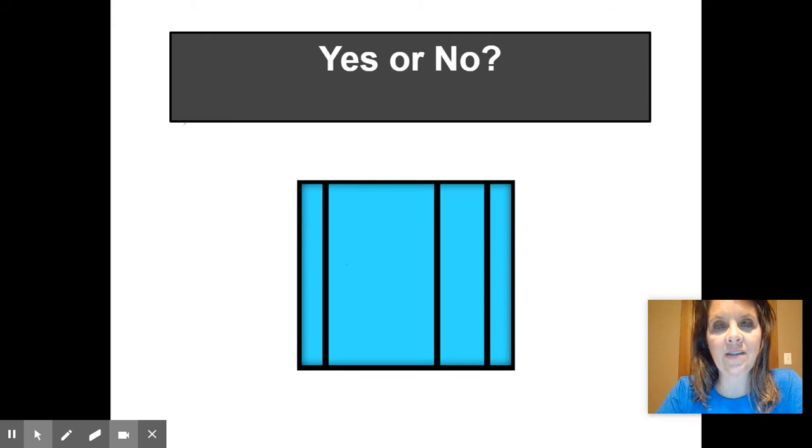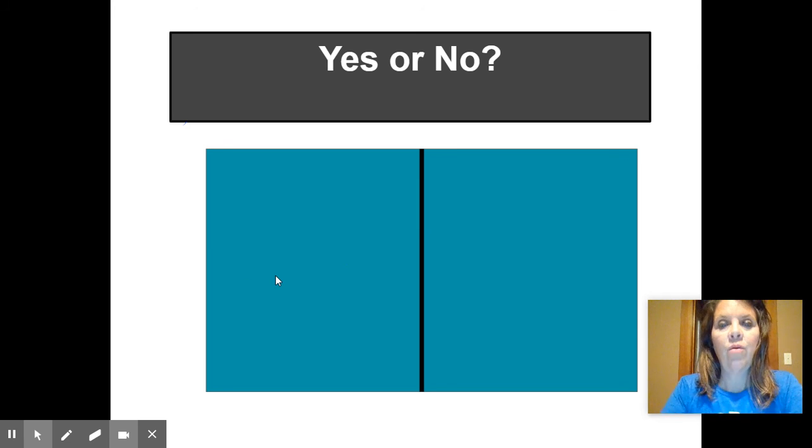How about this rectangle? Yes or no? Very good. That is a no. It is not. Why not? Let's pause to hear what one of you have to say. You are correct. That is a no because the pieces are not the same size, although there are 4. 1, 2, 3, 4. They're not the same. What about this one?